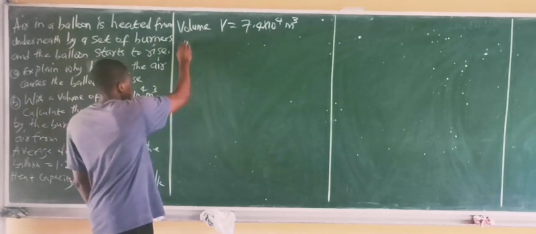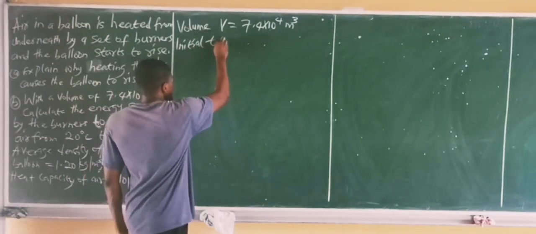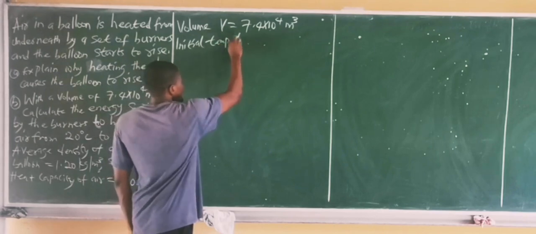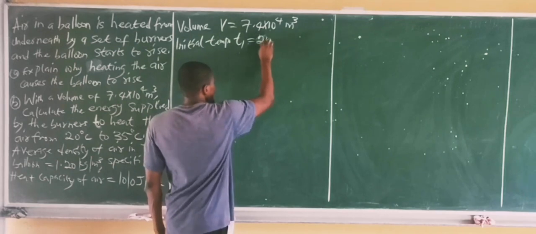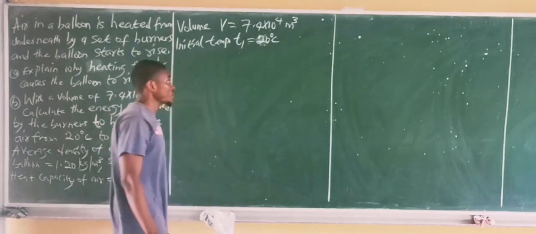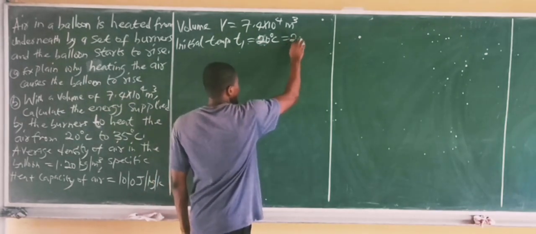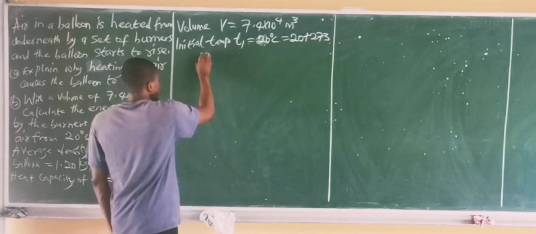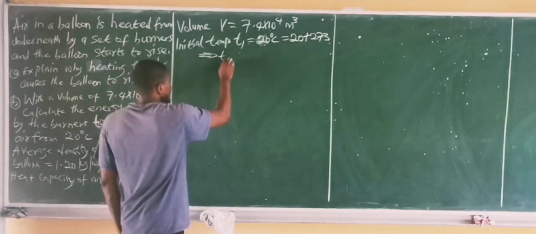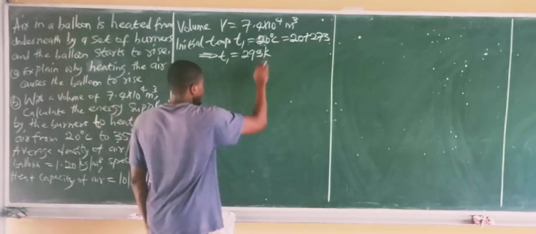So the initial temperature, let's use T1, is given as 20 degrees Celsius. Always convert your temperature to Kelvin by adding 273. So you have 20 plus 273 in Kelvin. That means initial temperature T1 is equal to 293 Kelvin.